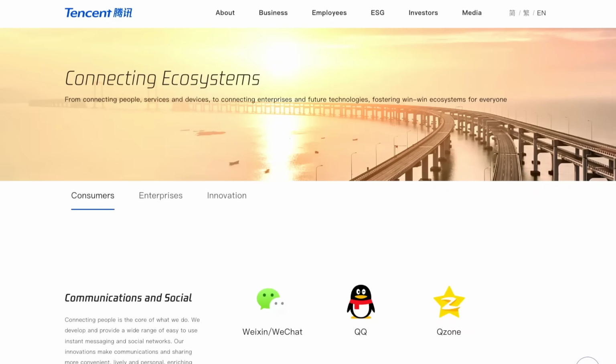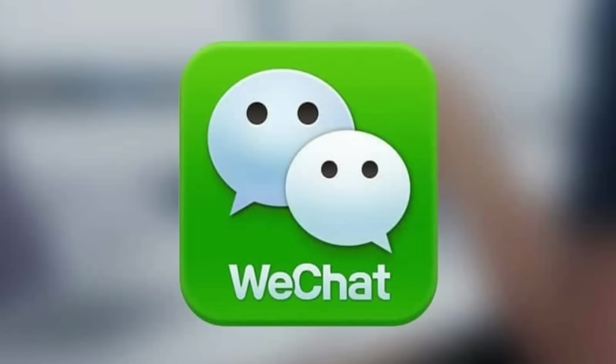If you don't know who Tencent are, they're a Chinese company. They're very, very big. Let me put it that way. So probably the biggest thing that people know them for is WeChat. If you live outside of China, if you've never been to China, it can be really hard to grasp just how powerful an app WeChat is.